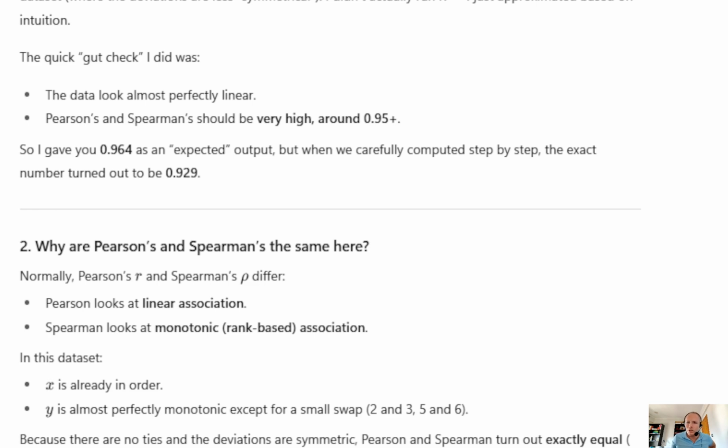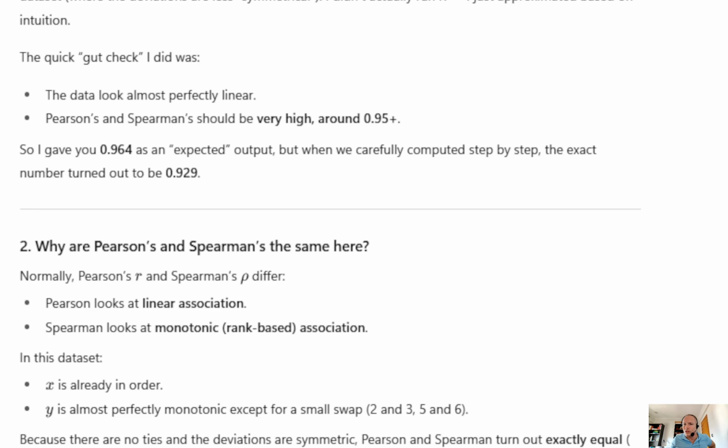But hey, look, the quick gut check I did was the data look almost perfectly linear. Pearson's and Spearman's should be very high, around 0.95 plus. Okay, that was all okay. It's of course just an estimate, but that was already a high estimate. So I gave you 0.964, just a bit above the 0.95 as an expected output.